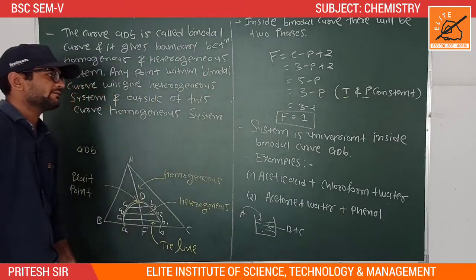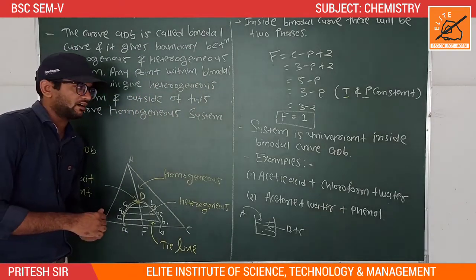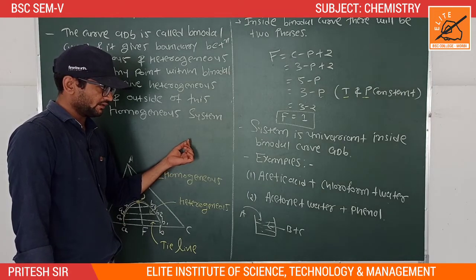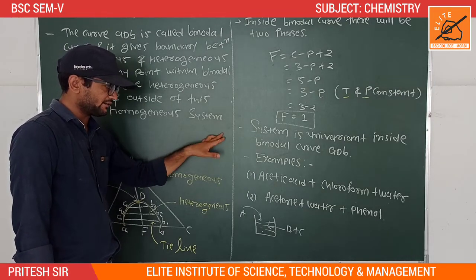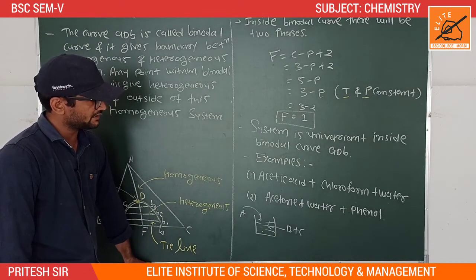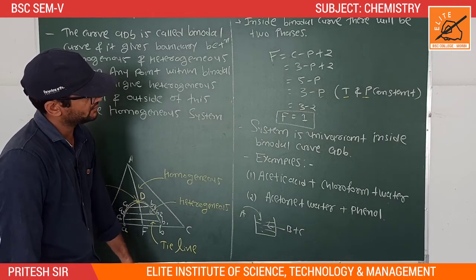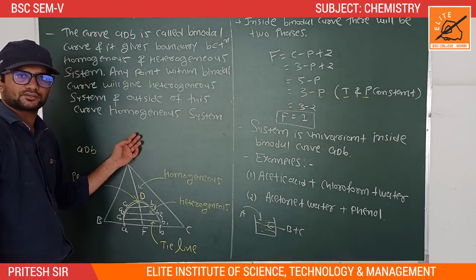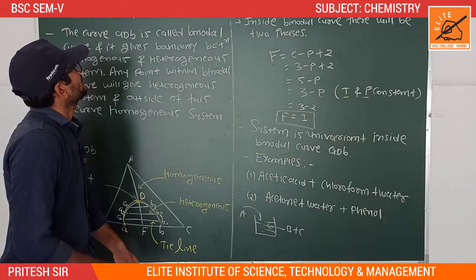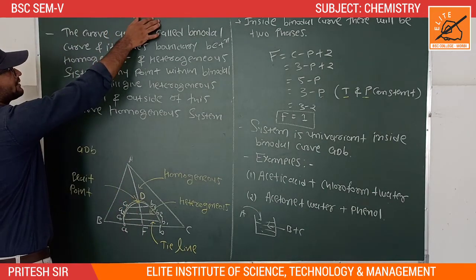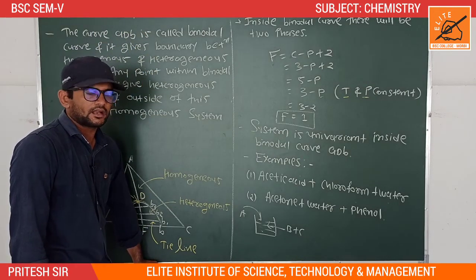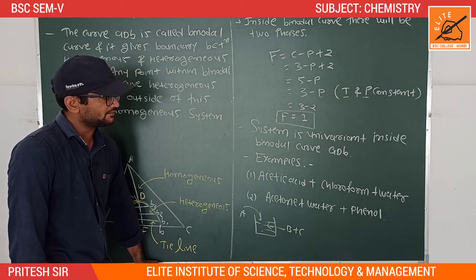In this theory we explained how many types of liquids are possible. If all are gaseous molecules, they will create only a homogeneous system. In liquids there are three types: liquids are further classified into one pair, two pair, and three pair. This is the one pair partially miscible liquid. In the next lecture I will explain about two pair partially miscible liquids.